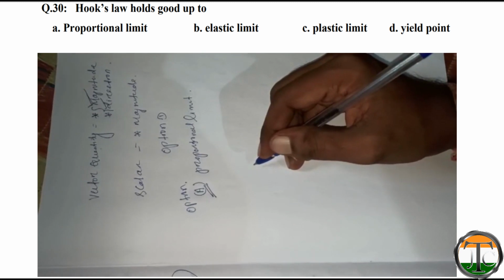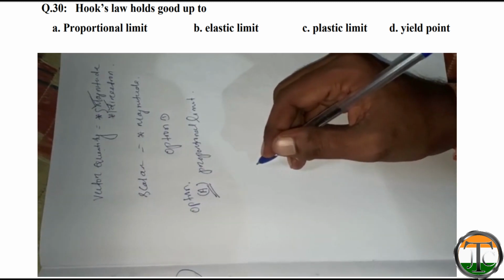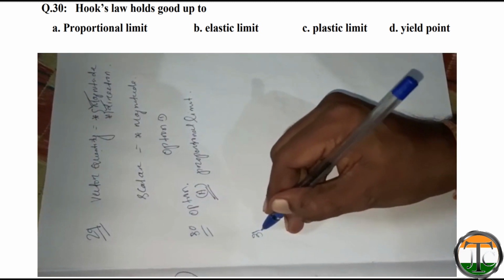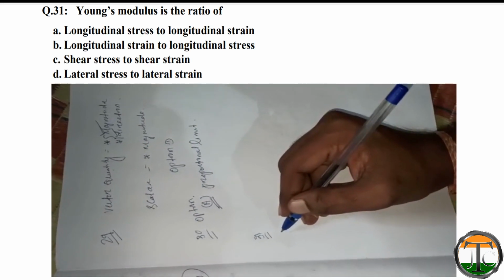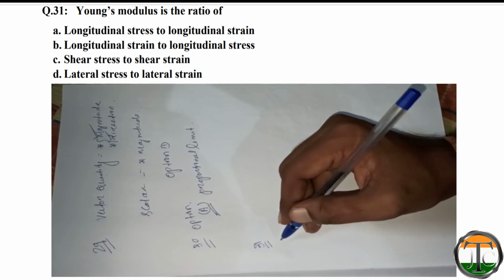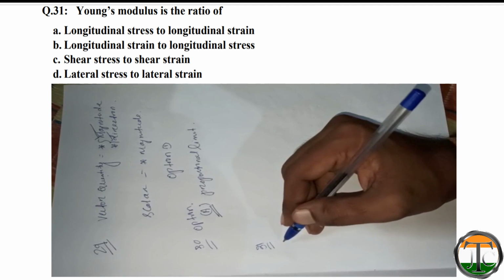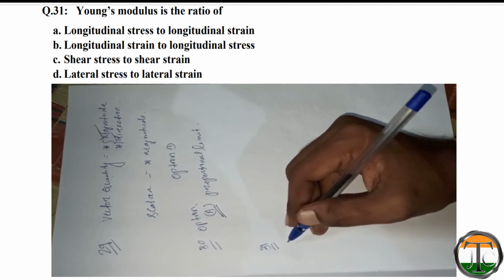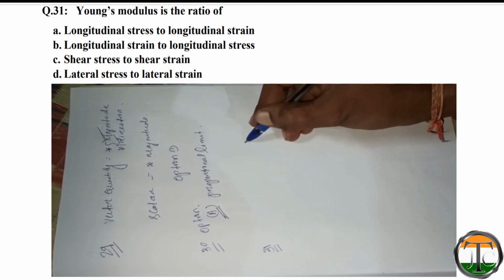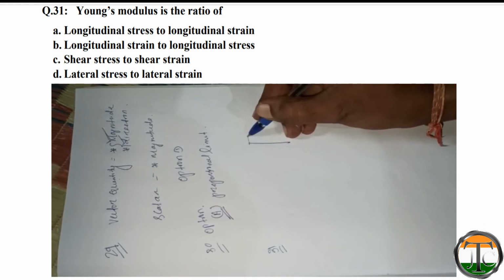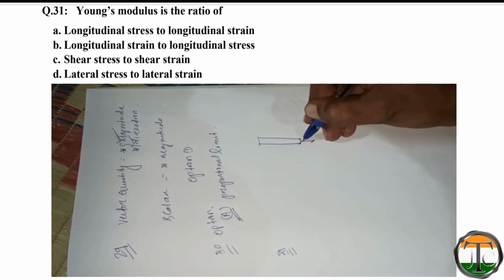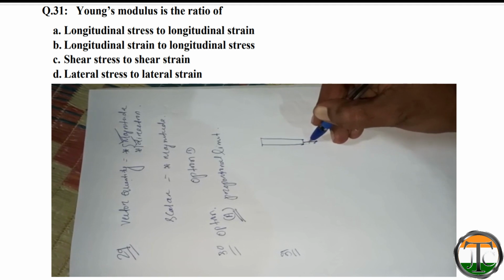Now we will do question number 31. Young's modulus is the ratio of: longitudinal stress to longitudinal strain, longitudinal strain to longitudinal stress, shear stress to shear strain, lateral stress to lateral strain. Actually, for example, this is a material, we stretch it downward, then it will expand in the longitudinal direction, for example up to this place.